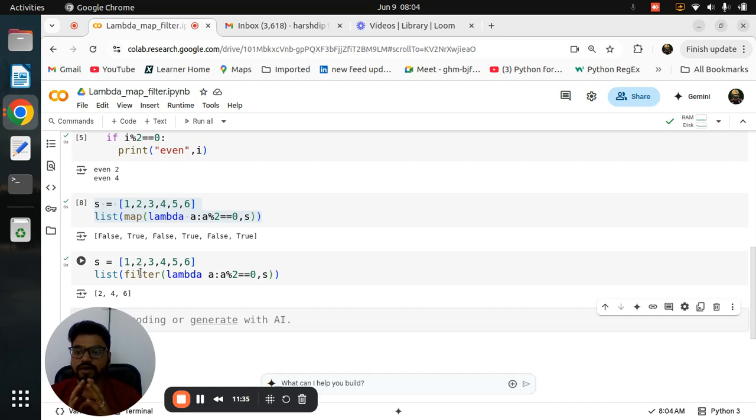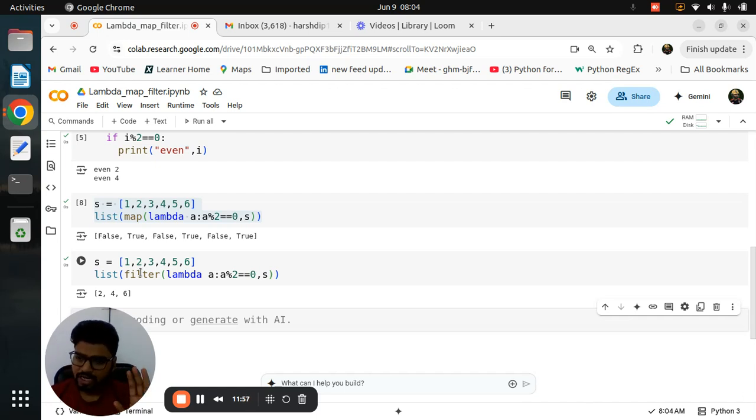Whenever we have a situation where I want to filter data, the syntax for both is the same, nothing changes. Map will give you true and false as per the condition only. But whenever we need to filter, for example I have a list and I want to filter particular data, then you can directly use the filter function. That's it, nothing changes, the syntax will be the same.